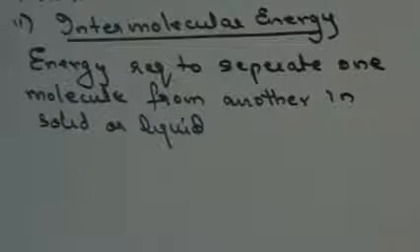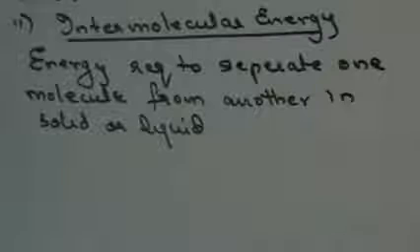So the sum of intramolecular energy and intermolecular energy is called bonding energy. Thus, total internal energy is nothing but the sum of kinetic and bonding energy. Kinetic energy is translational plus vibrational plus rotational energy, and bonding energy is intramolecular energy plus intermolecular energy.